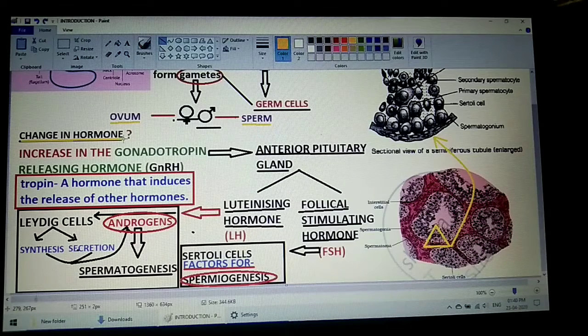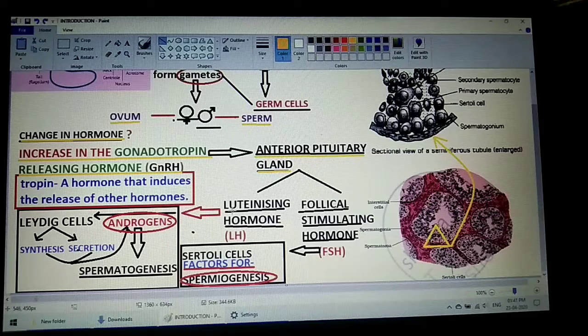Basically, students, there is an increase in the gonadotropin releasing hormone in the male body during puberty. This increase acts upon the anterior pituitary gland, and as a result the anterior pituitary gland is stimulated to form two hormones which are also called gonadotrophins.